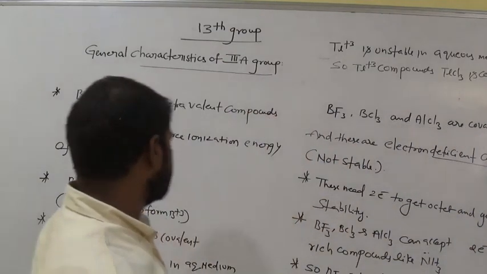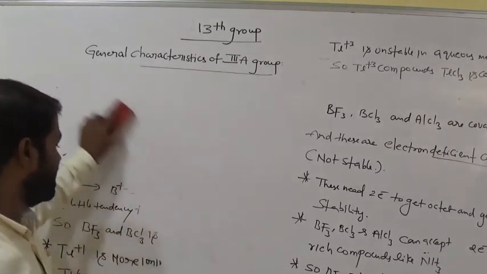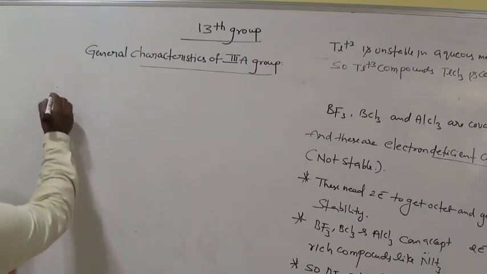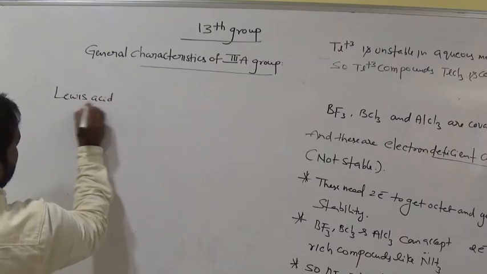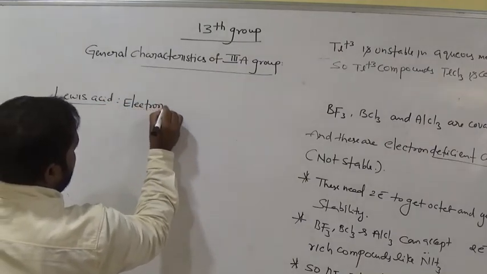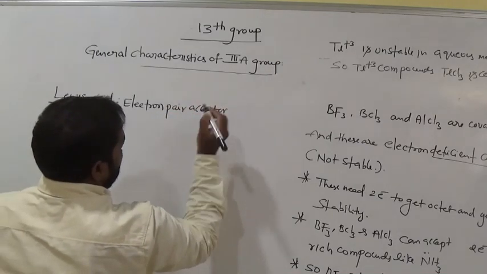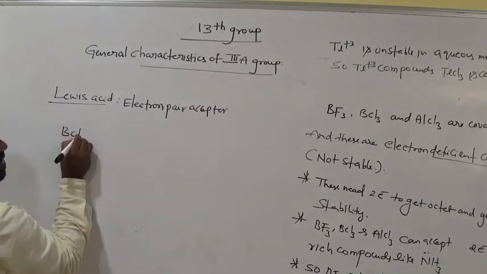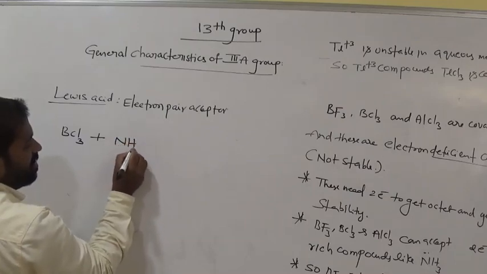Lewis acid means electron pair acceptor. An electron pair acceptor is called a Lewis acid. For example, boron trichloride interacts with ammonia.